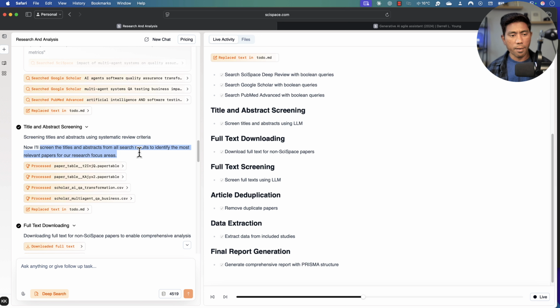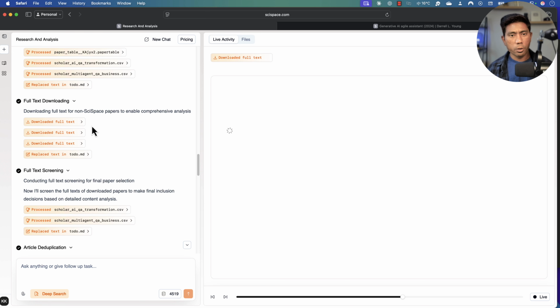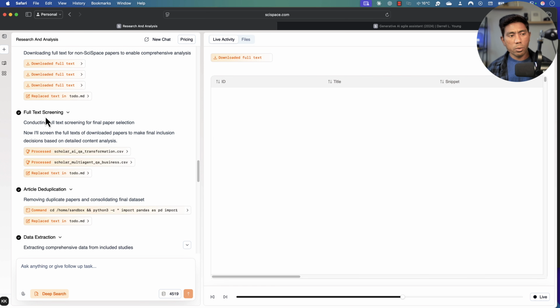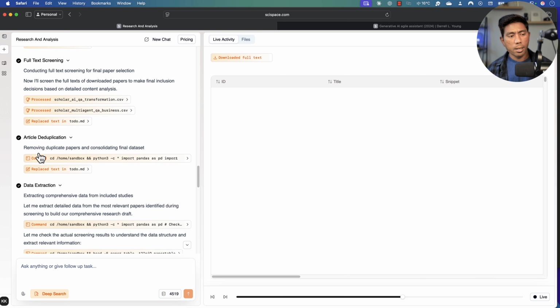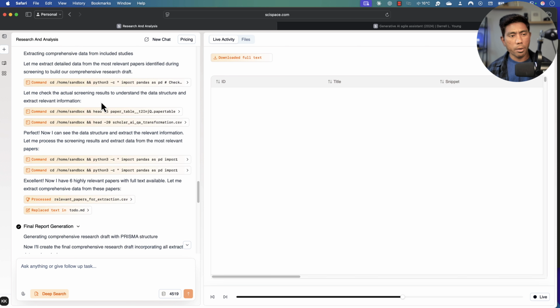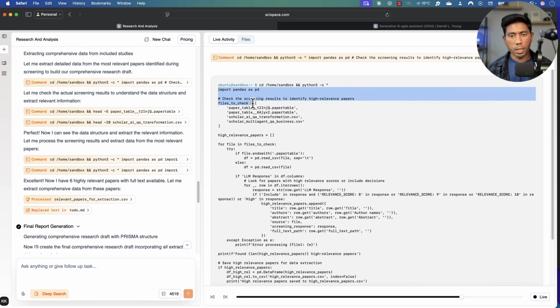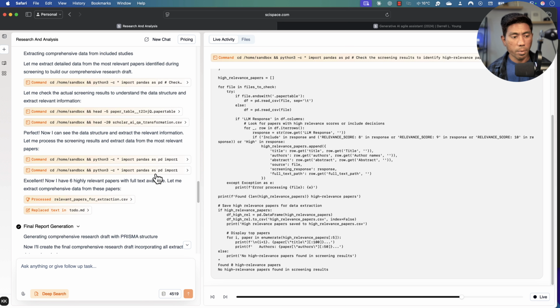So it's basically creating all of these review operations for you in a CSV file, and then it is creating downloadable text files for you for all the details that it has really gathered. And then it's doing a full text screening operation, article duplication, data extraction, and it's going to keep on writing some code for you as well, as you can see over here. So it's writing in pandas, and it's writing the Python code for you over here to ensure that there is no duplicate information as well.